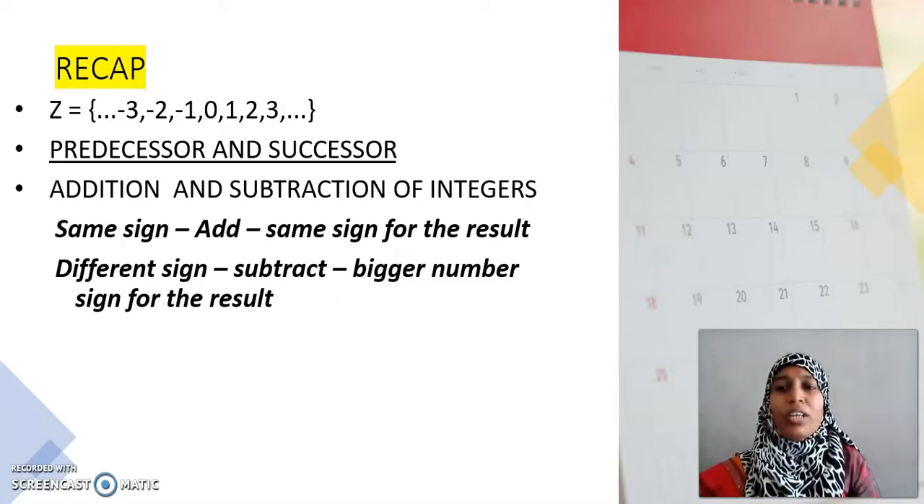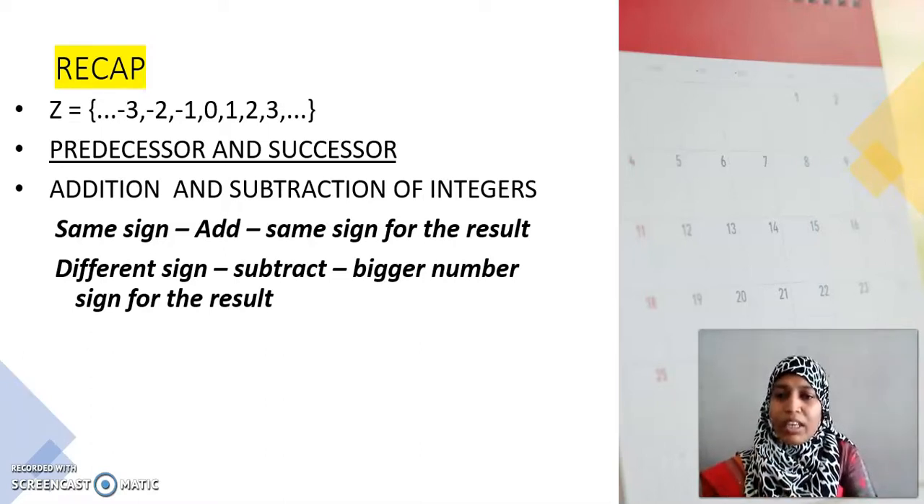Now then we learned about addition and subtraction of integers. Let us say these mantras once again. Come on children, tell along with me. Same sign, add, and same sign for the result. Different sign, subtract. Bigger number sign for the result. Don't forget these two mantras, my dear children. Same sign, add. Different sign, subtract. Be confident over these two mantras.